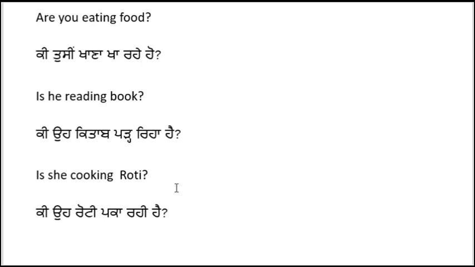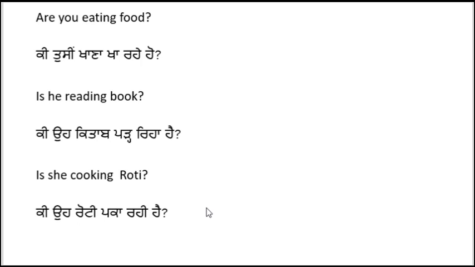And "Is she cooking roti?" Roti is going to be written as roti because roti is our own food, like pizza and burger. In English we call it pizza burger, and in Punjabi we also call it pizza burger. And even roti. This is our food, which is cooked at home, a home cooked food. So definitely we are going to use roti.